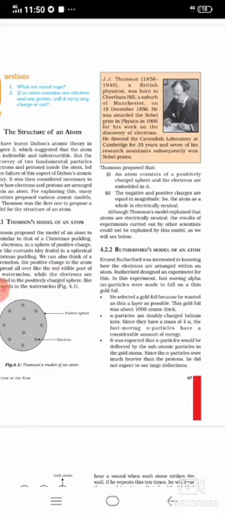Means one positive, then one negative. So Thomson's model explained that atoms are electrically neutral. The results of experiments carried out by other scientists could not be explained by this model.